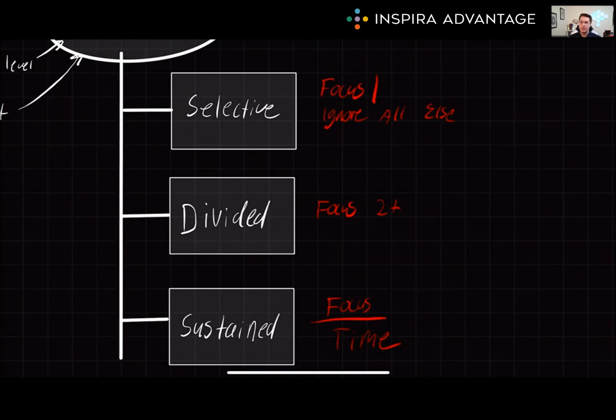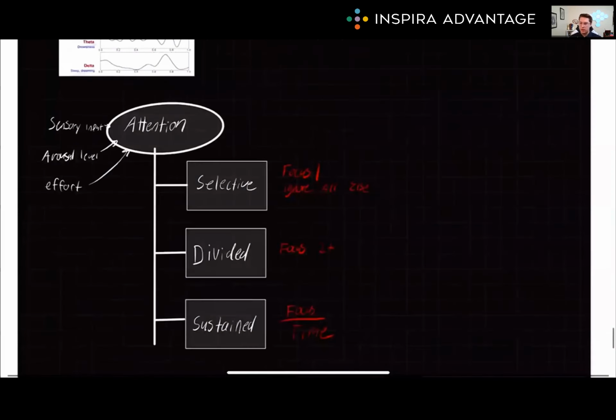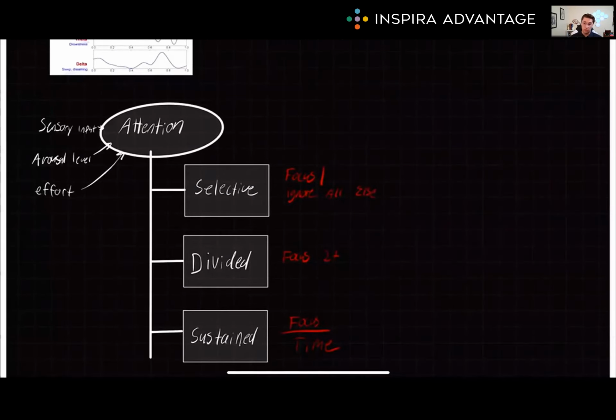This is the ability to maintain focus on a task over an extended period of time. It is influenced by factors such as motivation, arousal level, and task difficulty. One way to measure sustained attention is through the continuous performance task, which involves responding to a specific stimulus while ignoring all others, and to see how long they can sustain the attention. So now that we understand attention, let's move into consciousness-altering drugs.